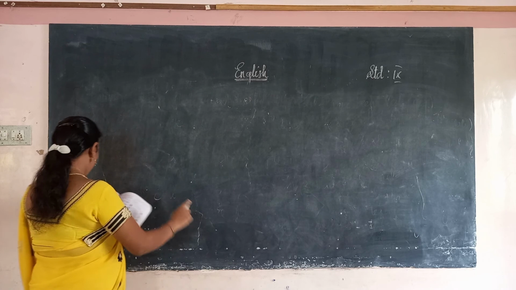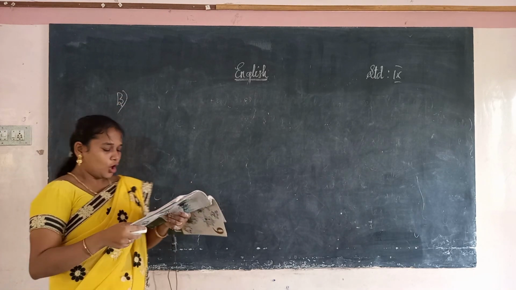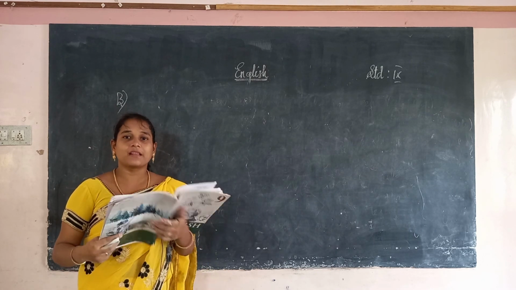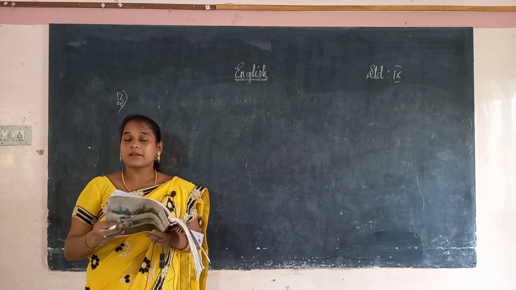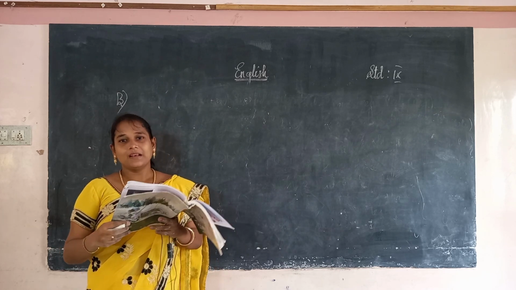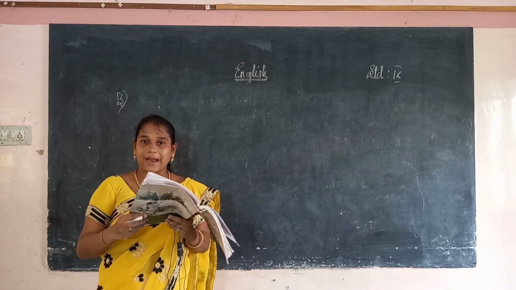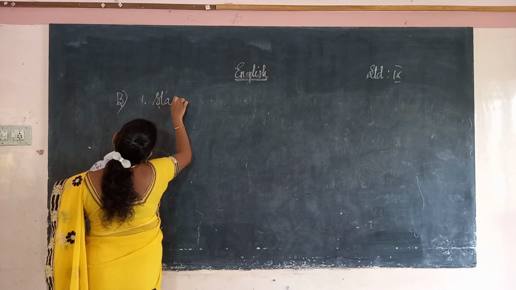So, it is the B1. The first one, in the bracket they had given: who is that boy dash on the table? In the bracket they had given stand. Okay, how will we change this verb into present continuous? Verb plus ing. So, who is that boy? Stand will change into standing. So, who is the boy standing on the table?